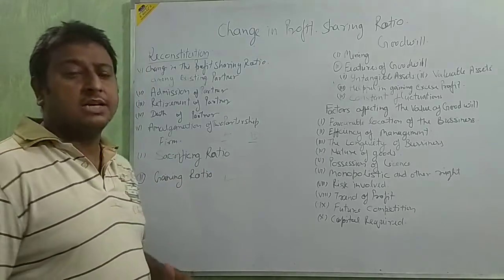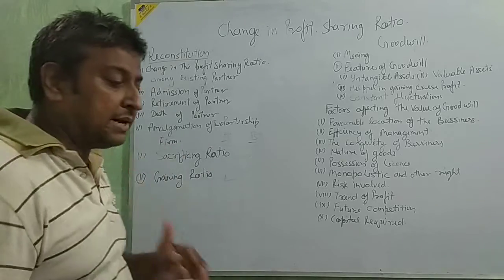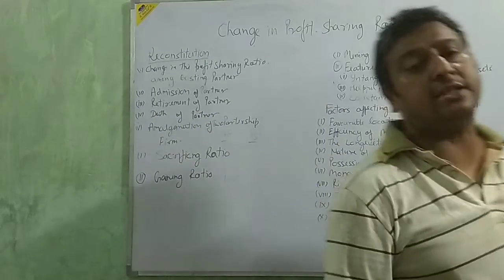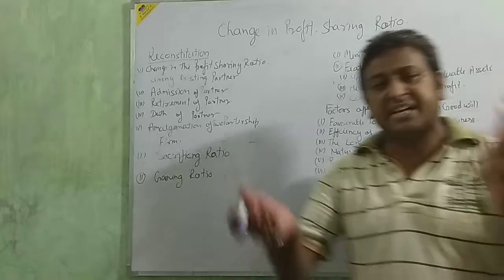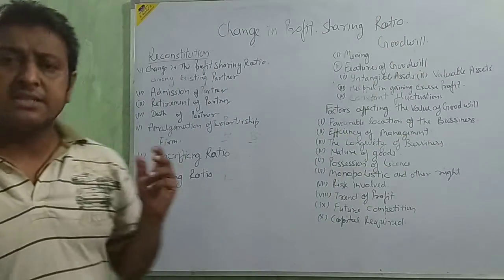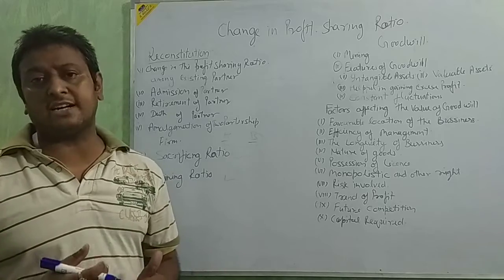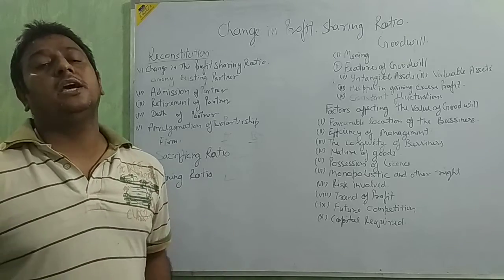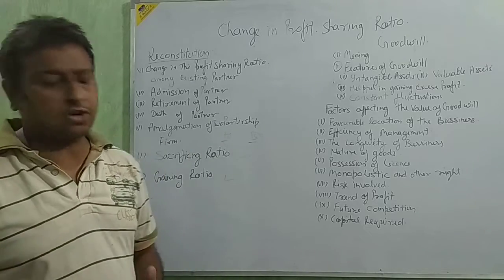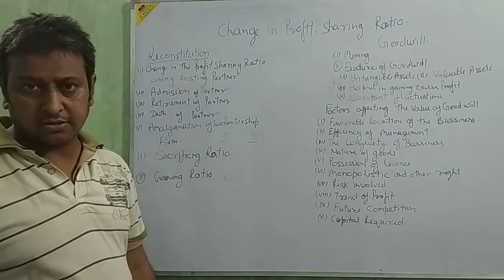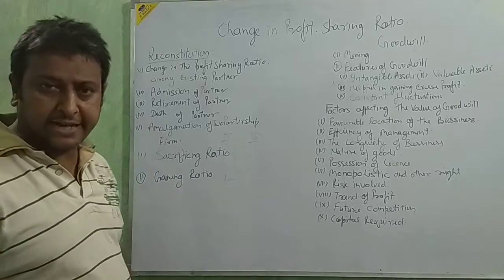Sacrificing ratio means sacrifice. If a partner is giving his share to others, or decreasing his share, that is called sacrifice. Gaining means the partner takes the other partners' share, or increases his ratio, that is called gaining. Okay, beta, that is called gaining.